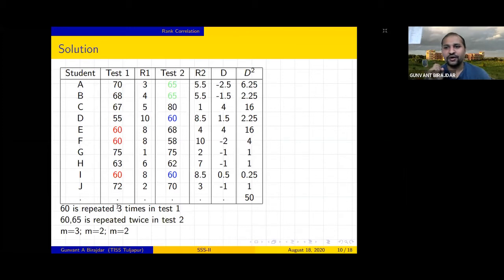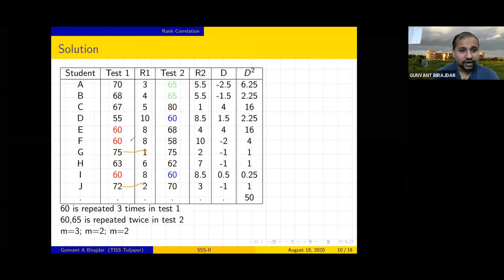So now the important thing is that we have to give the rank for each score as per our earlier method. How can we give that? As per their score we will give the rank. Now what is the highest score in this test 1? It is 75, so we give here rank 1. Now what is the second one? Second one is 75. Okay, let's give 2 to that.